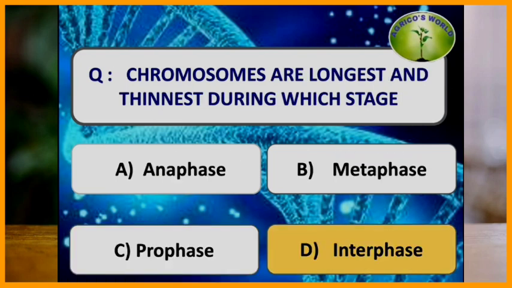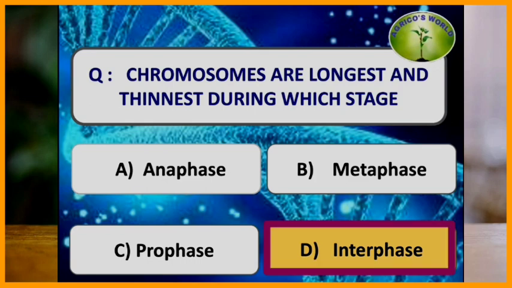Chromosomes are longest and thinnest during which stage? Chromosomes are thinnest and longest during the interphase, whereas the chromosomes are shortest in the anaphase.